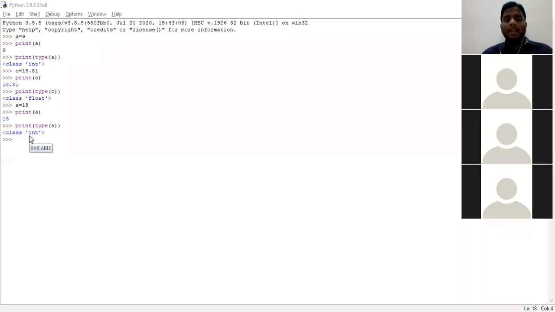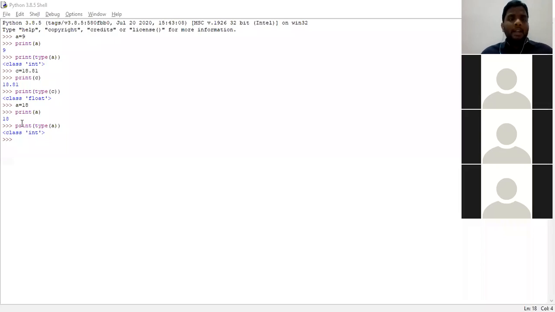Okay, coming to the next type, changing the value of a variable. Now I want to change the value of a variable. How it will be done, we shall see right now. See, this is the second. First one is clear, right, with everyone? Declaring and assigning a value to a variable can be done in the same line itself. We need not take a separate line for declaration and a separate line for assigning.